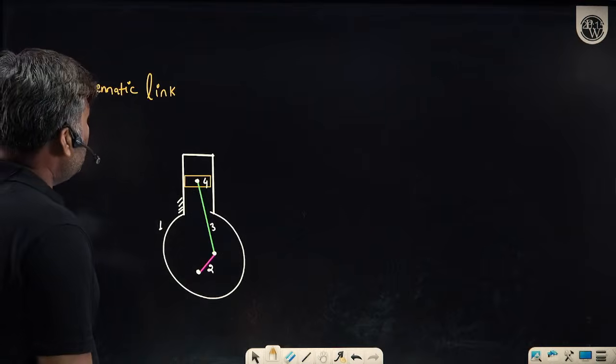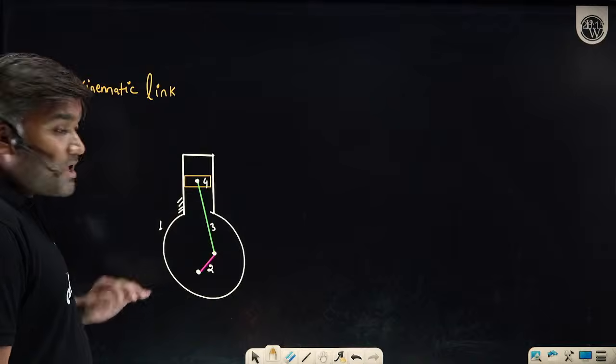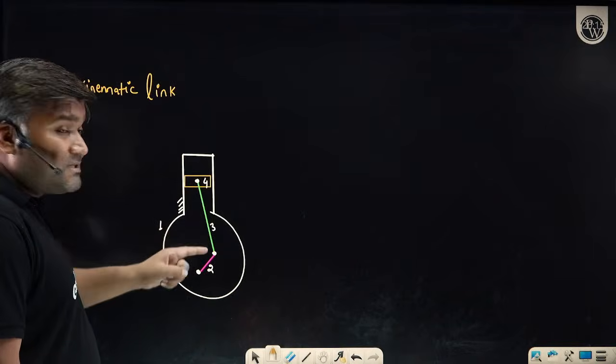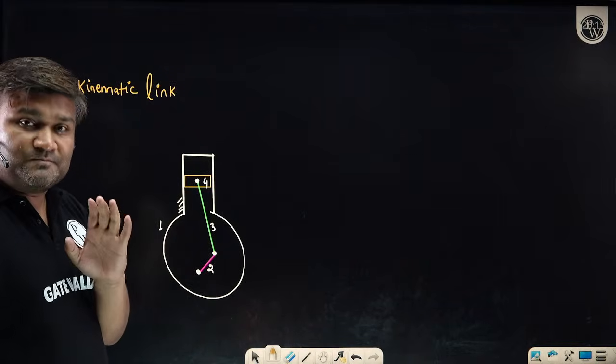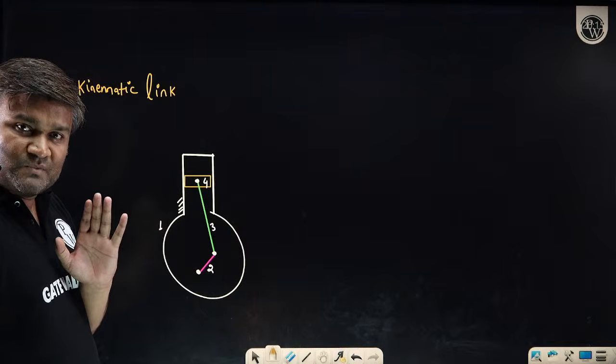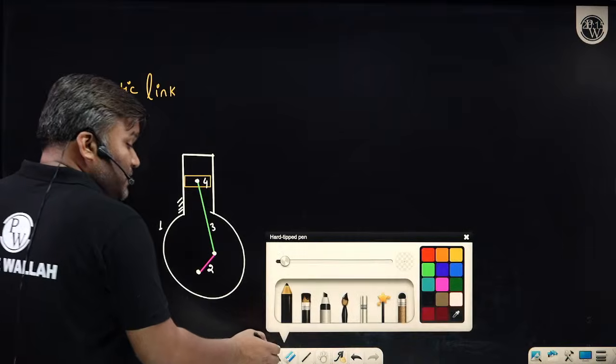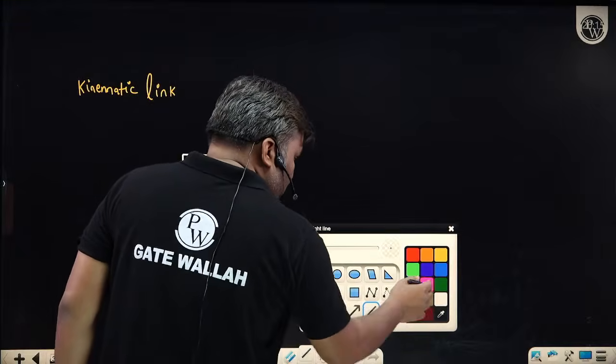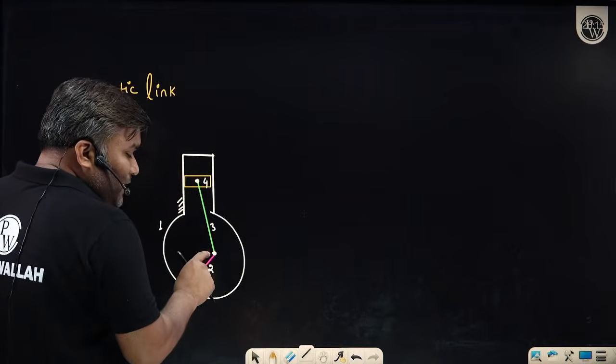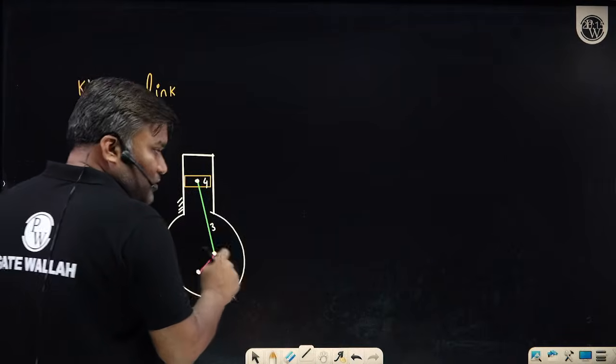Do you understand? So we are having a total of 4 links. How many kinematic links? These are the things which I am calling kinematic links. Is it clear? Okay, to be even more specific, if you look at this crank, the crank actually looks like this.